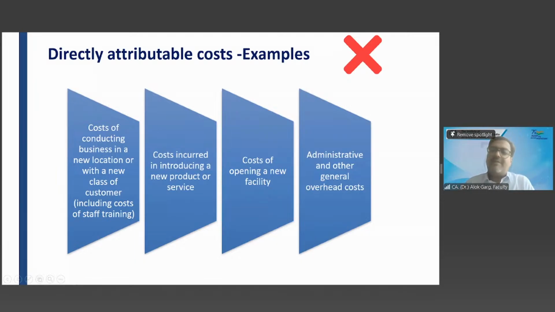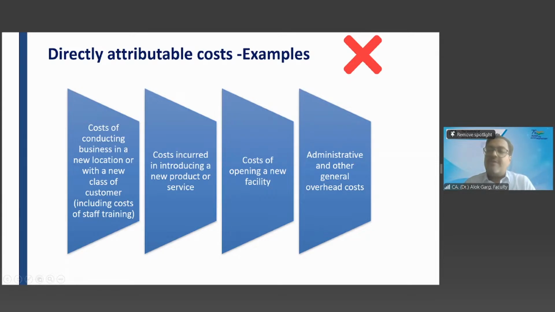You have opened a factory in China. You have sent your staff from India and you are giving them training for Chinese language. Whether the training cost will be capitalized. Is it a directly attributable cost? Answer is no.